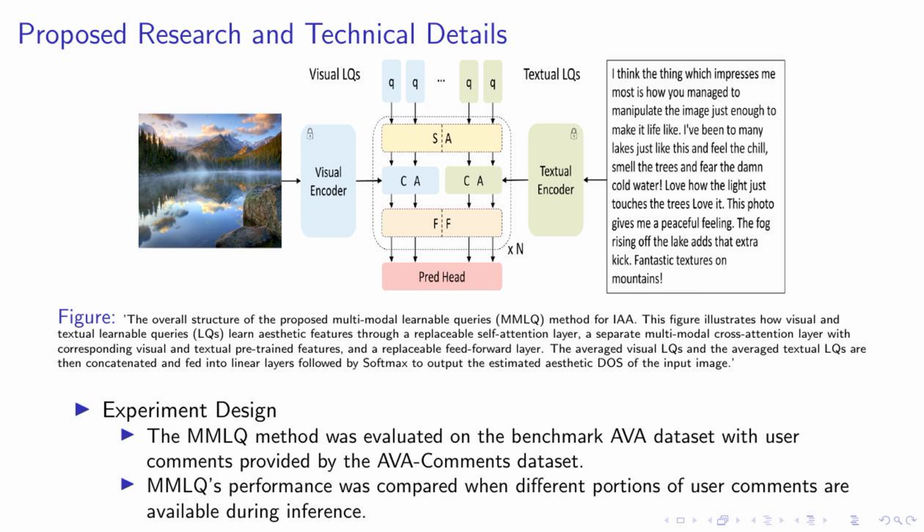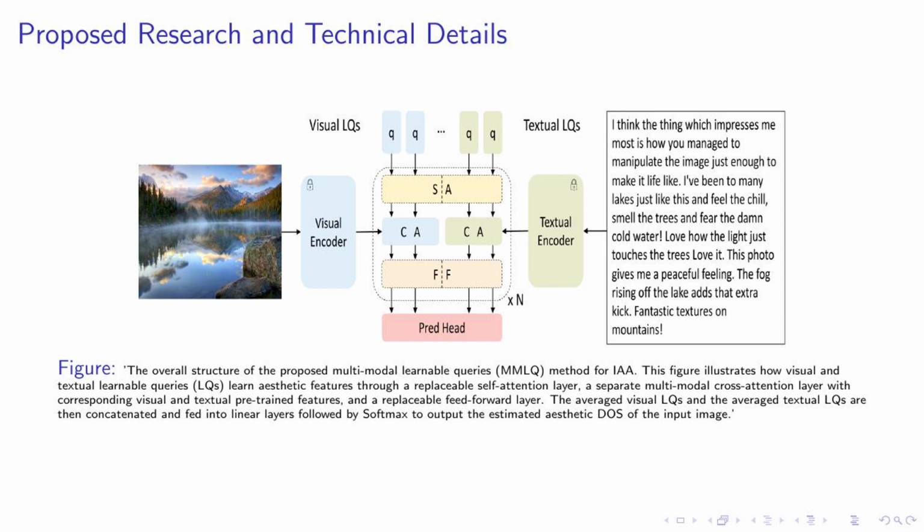In this slide, we delve into the technical details of our proposed multimodal learnable queries, MMLQ method. As you can see in the figure, the MMLQ method uses visual and textual learnable queries, or LQs, to extract aesthetic features. These LQs first pass through a replaceable self-attention layer, which allows the model to focus on different parts of the input. Then, they interact with pre-trained visual and textual features through a separate cross-attention layer.